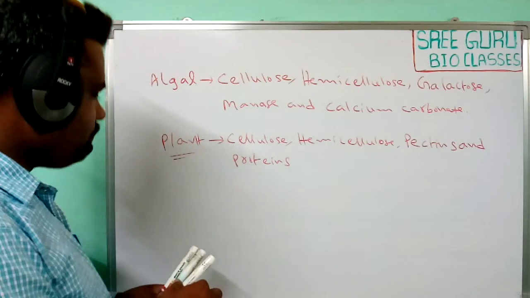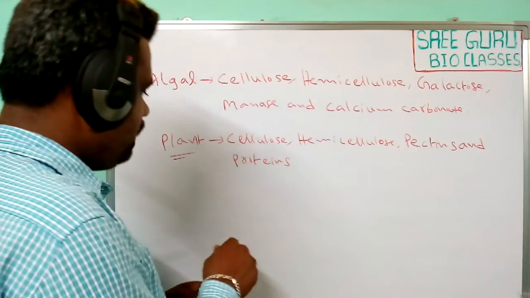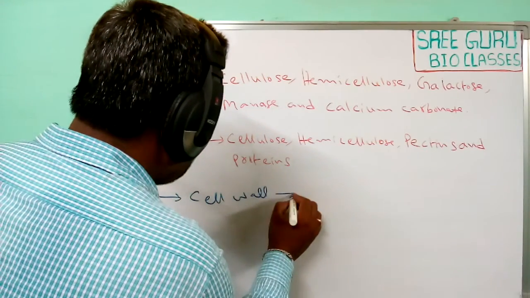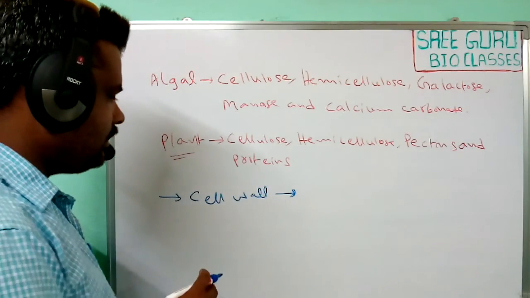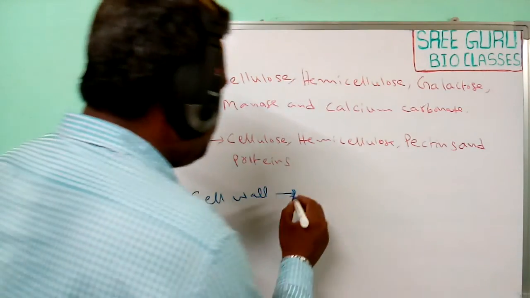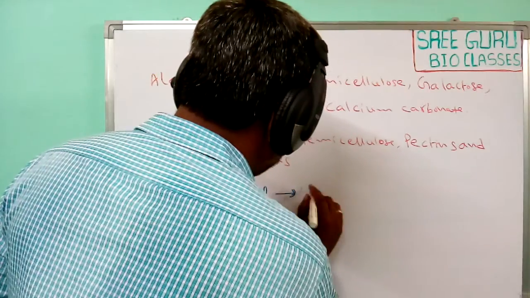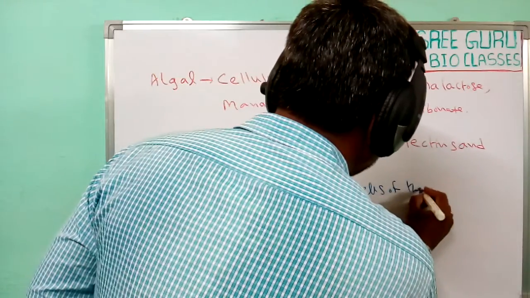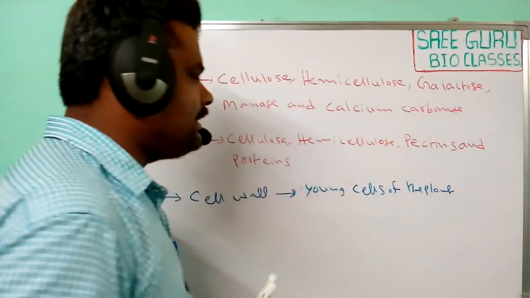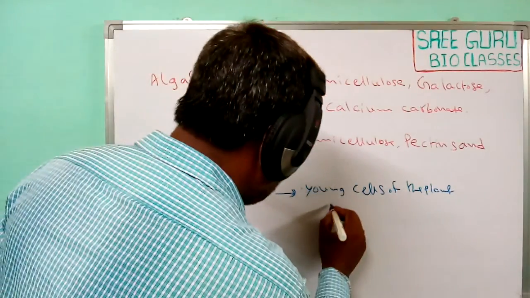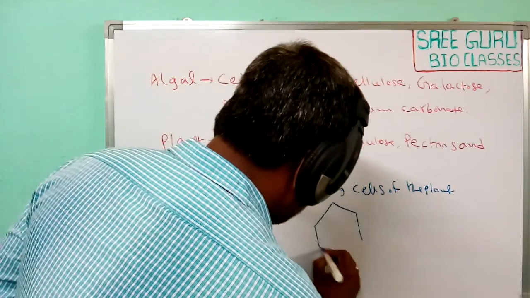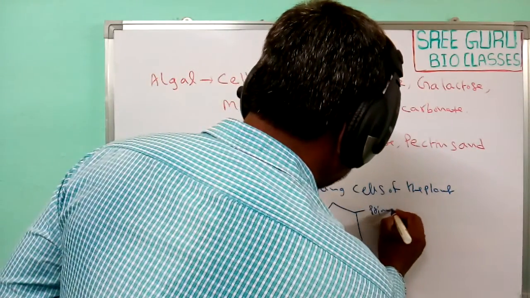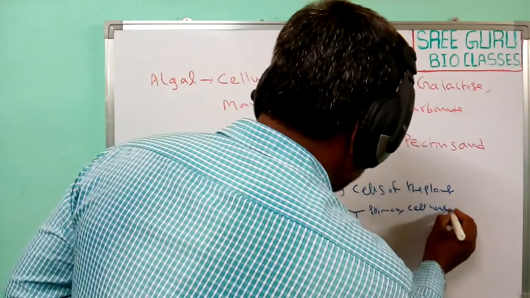Generally, the cell wall present on the young cells of the plant is known as the primary cell wall.